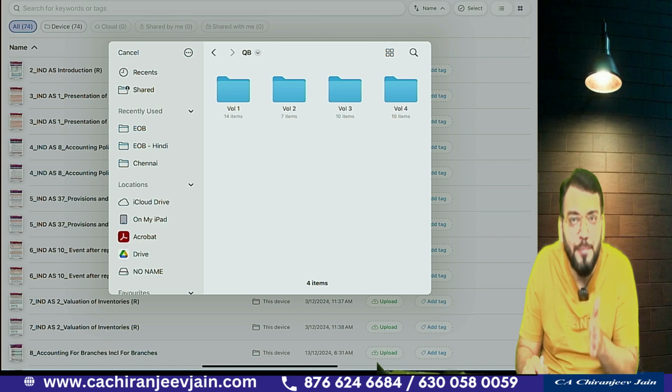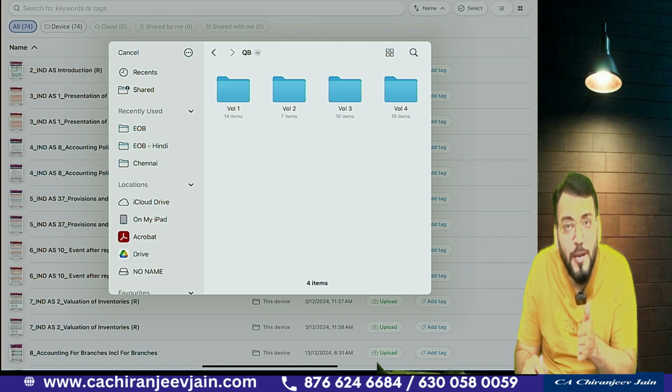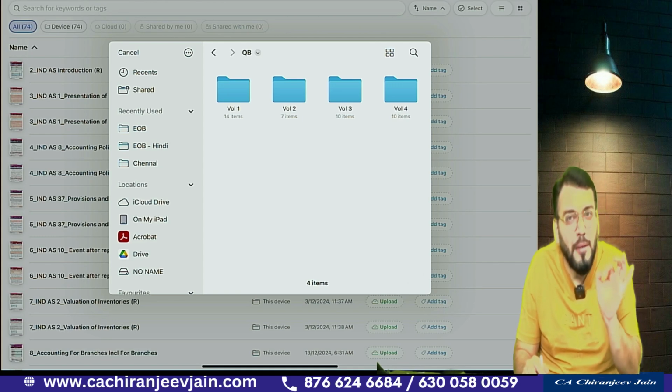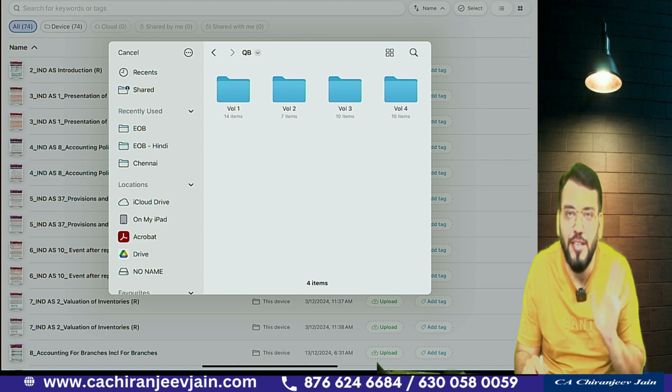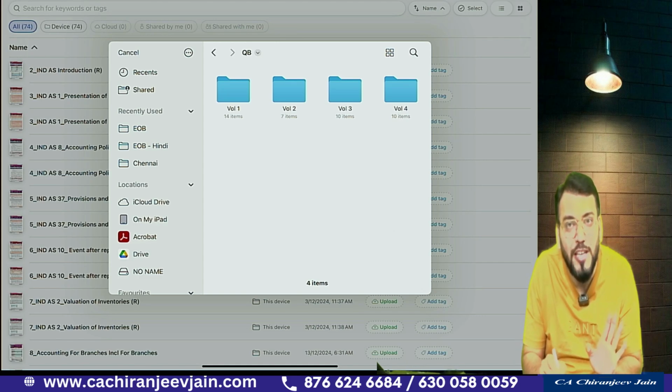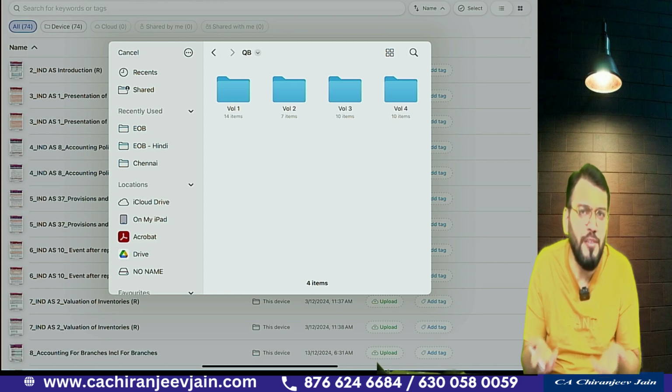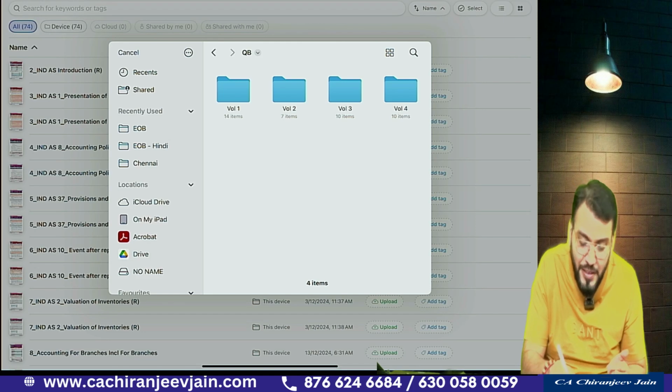That means all the RTP and MTP of the November 2024 exam have been incorporated, and the exam up to May 2024. Till now, November 2025 exam questions have not been incorporated because we are waiting for the suggested solution of ICAI. Got this point?